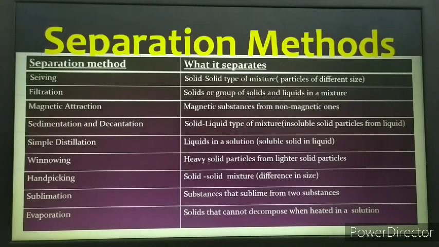The method of sublimation is used when one of the components in the mixture is sublimable. That is, on heating the mixture, that component sublimes and the other component is left behind. And the last method which we have discussed is evaporation. This method is used for separating the solid particles from the liquid. So solids that cannot decompose when heated in a solution can be separated from the mixture.